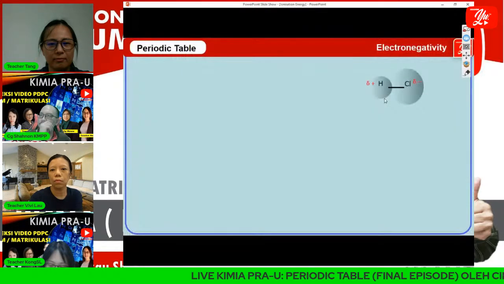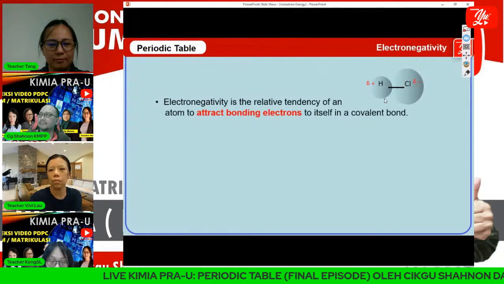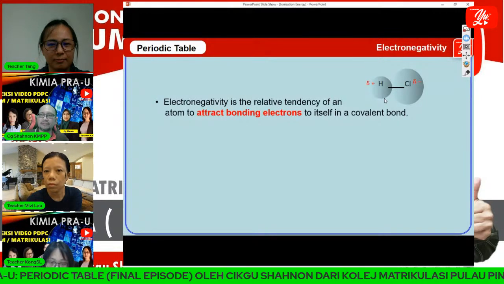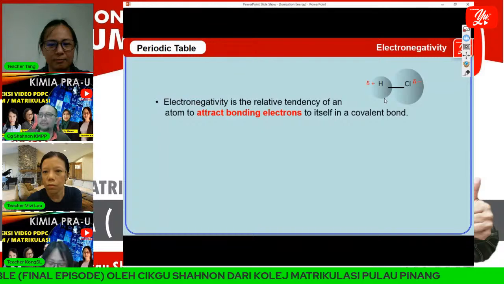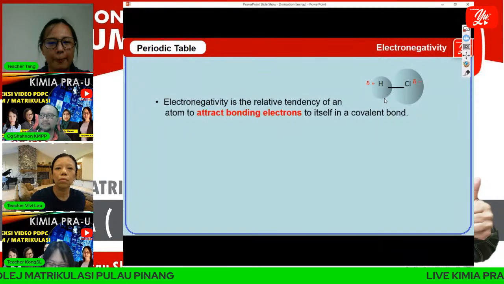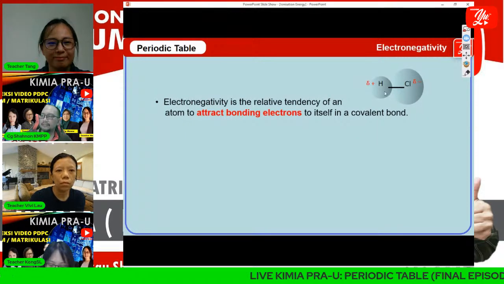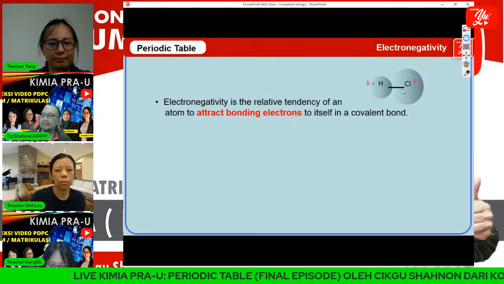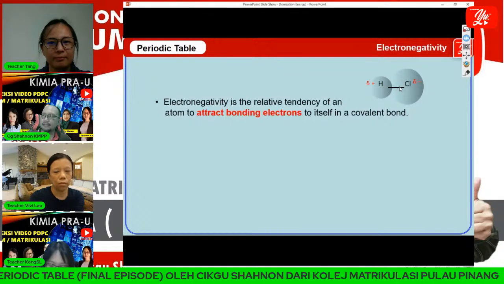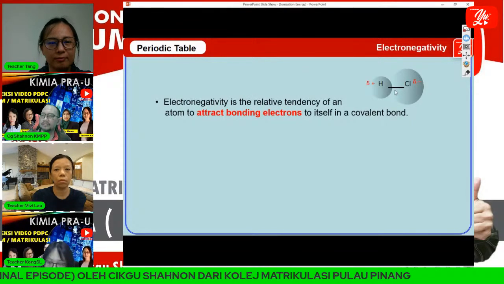Okay, we go to the first one, which is electronegativity. This is the definition of electronegativity. Electronegativity is the relative tendency of an atom to attract bonding electrons to itself in a covalent bond. For example, we have HCl here. This is the bond between hydrogen and chlorine.